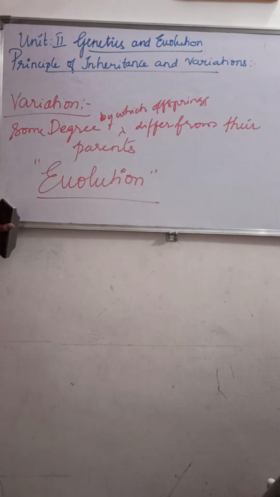What do you mean by evolution? We will study it in later classes. It is a gradual change that takes place in the organism in due course of time. Hope you understand the concept of this chapter. First and foremost, the whole concept is based on genetics and heredity.